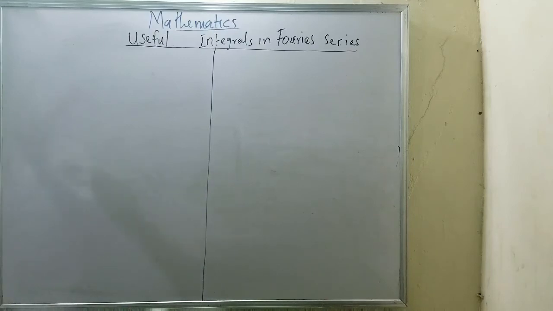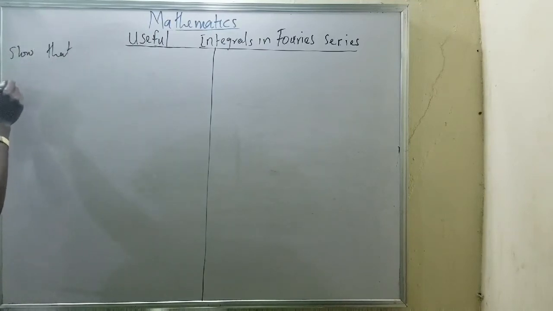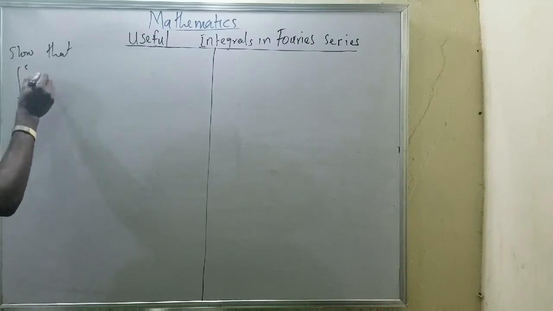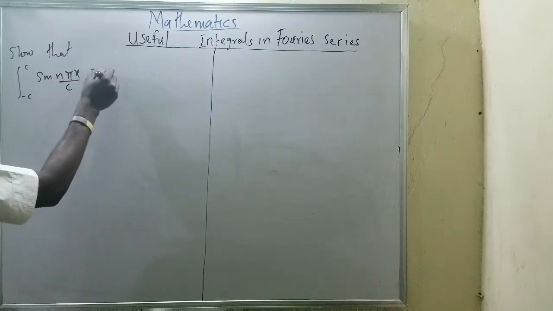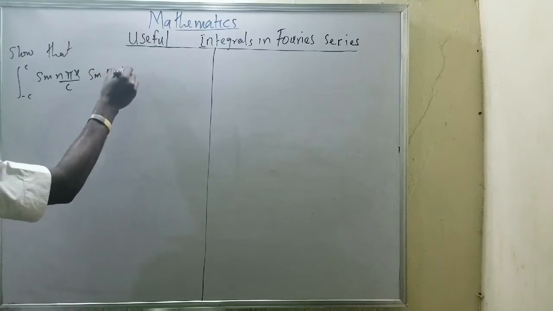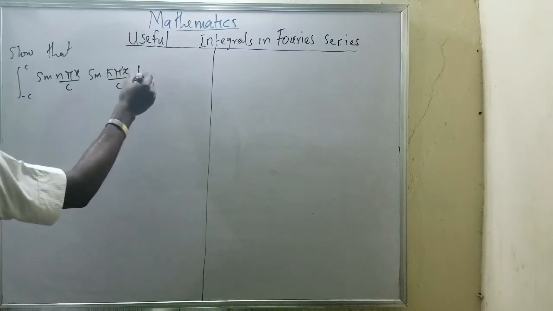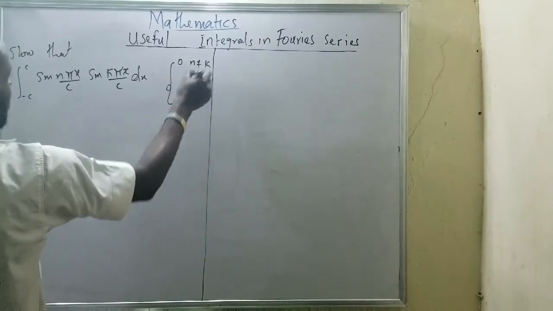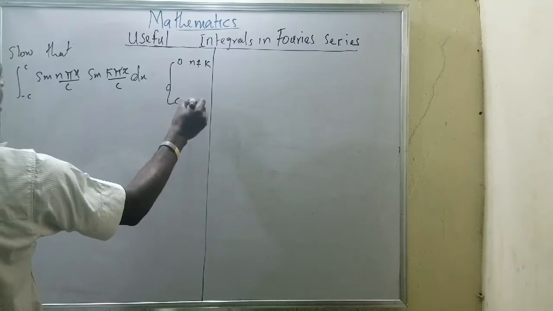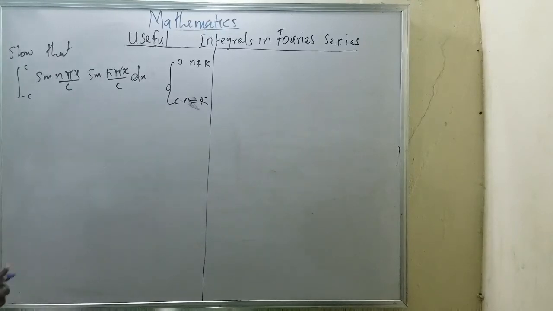If I have this type of problem, I want to show that the integral from minus c to c of sine n pi x all over c times sine k pi x all over c dx is 0 when n is not equal to k, and not 0 when n equals k. The first one is when n is not equal to k. Now let's work the solution.